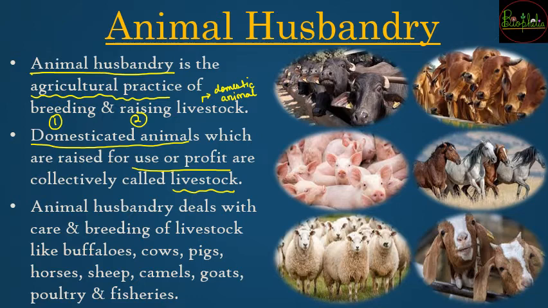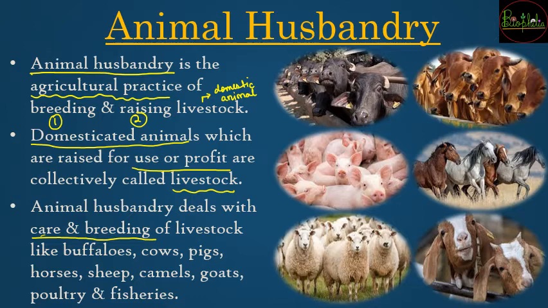So generally, in short, you can say that animal husbandry is going to deal with the caring and breeding of the livestock. और generally animal husbandry में कौन से animals को पालते हैं? Generally you go for buffaloes, you have cows and pigs, horses, sheep, camels, goats, poultry and as well as fishery can also be considered into animal husbandry.